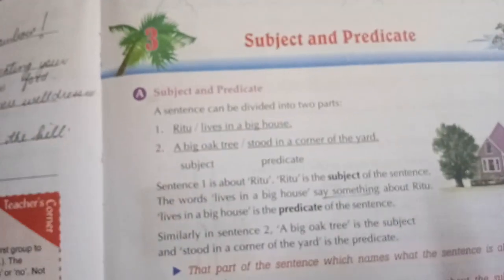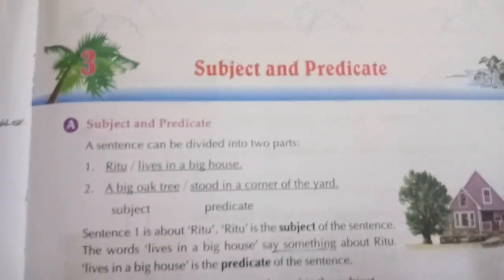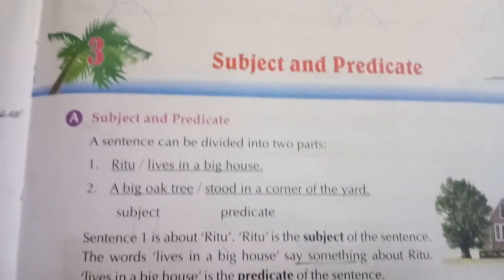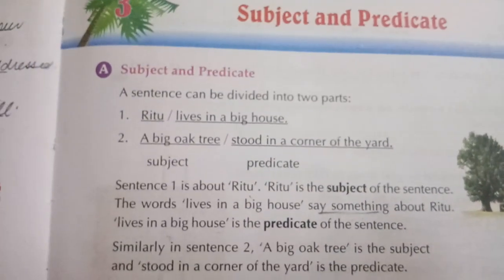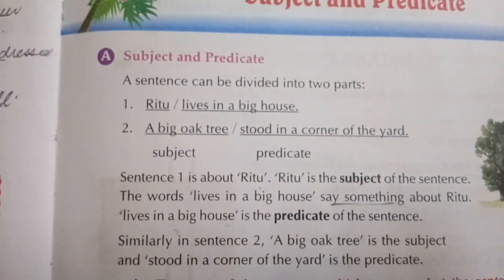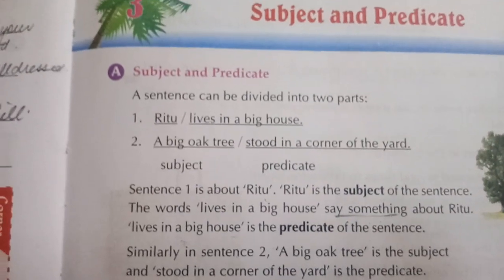Now come to the next chapter, that is subject and predicate. I had already explained the concept to you. Let us take a quick look. A sentence can be divided into two parts. One is subject and the other is predicate.